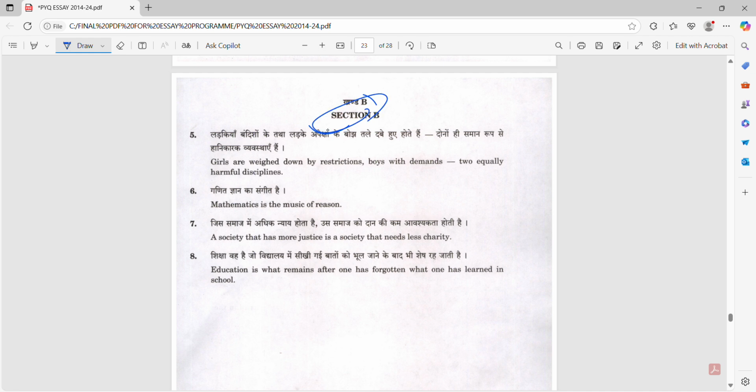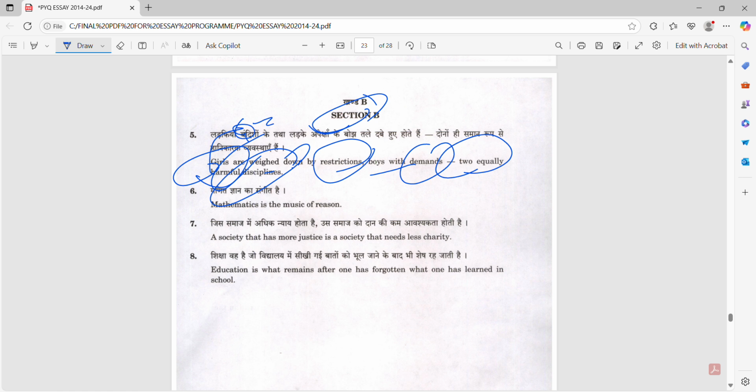Section B, what does section B say? Girls are weighed down by restriction, boys by demand, too equally harmful for discipline. What is discipline? We can interpret this topic in multiple ways, not related only to gender. We can discuss the idea of patriarchy. We can discuss multiple micro and macro dimensions.